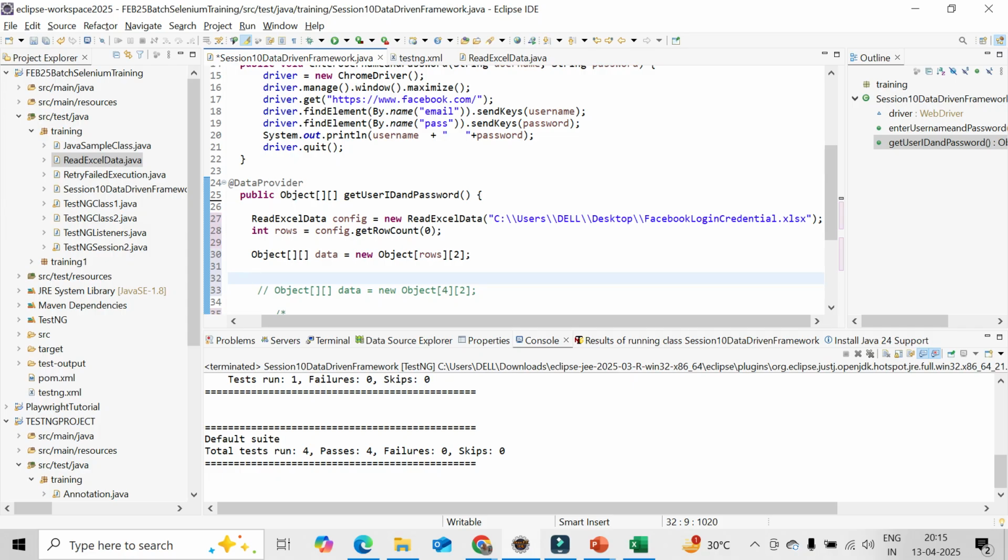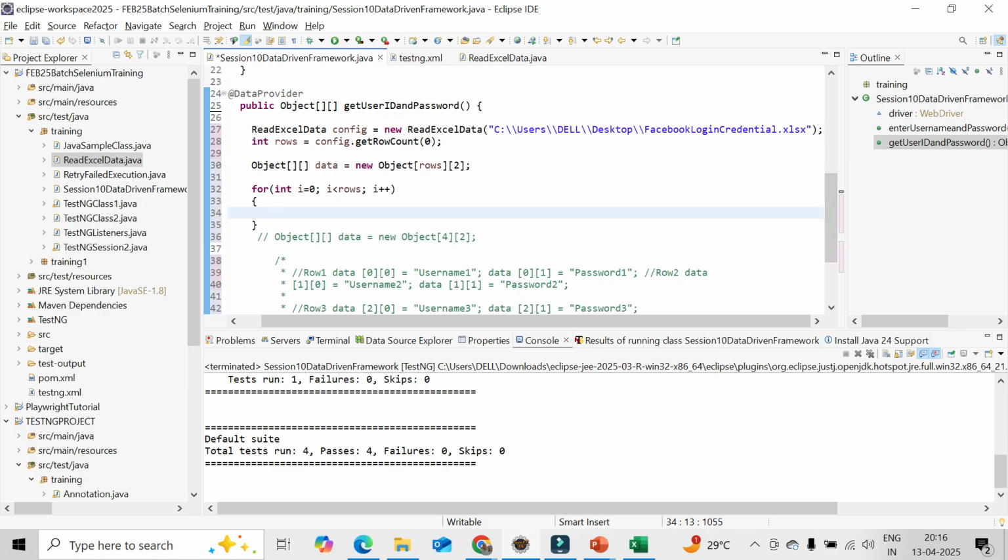Then what I'll do, I'll be using a for loop for integer i equal to 0, i less than rows, because I will be iterating till rows minus 1, because it starts from 0, i plus plus. What is my data variable? Whatever data variable we have created, I'll be copying it here. And here instead of that I'll be making it i. Row number will be 0 only, because there are 2 values I am interacting with, username and password field.